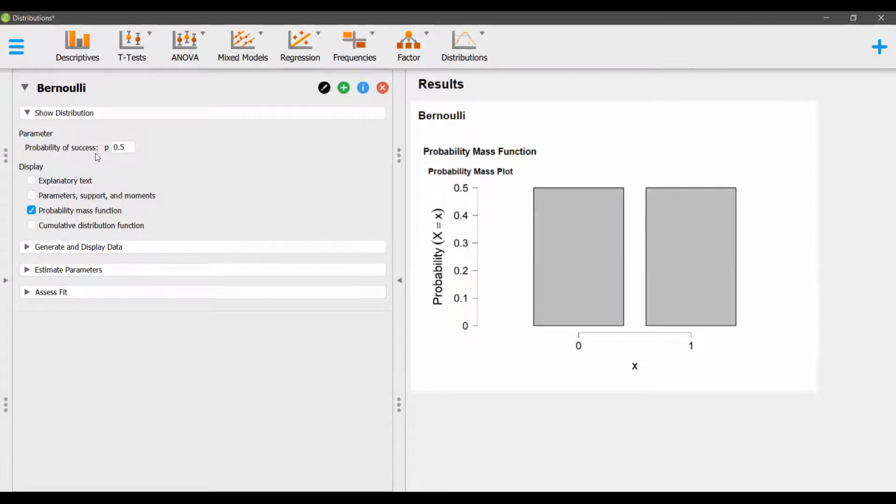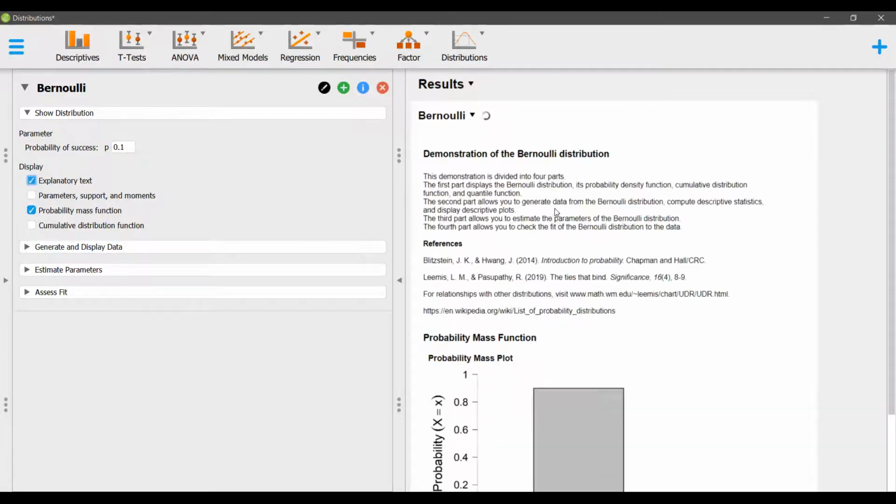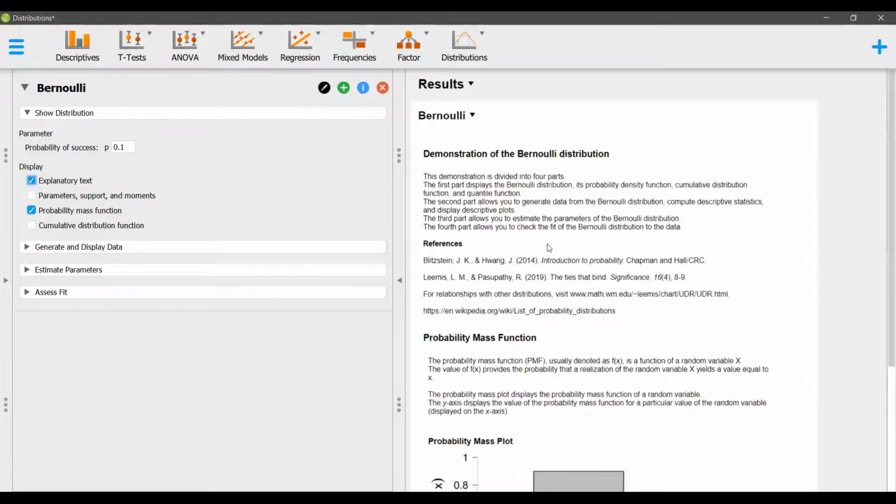Theoretically, we'll have the probability of success by default as 0.5. We can change it to whatever value, but we can see that the probability of success is a constant value throughout all the events which will take place. That's what the definition means. Then we have explanatory text, which explains what the different functions mean. Then we have parameter, support, and moment.